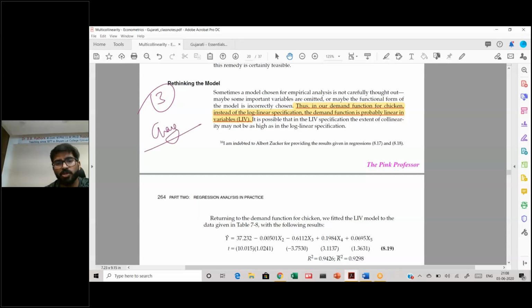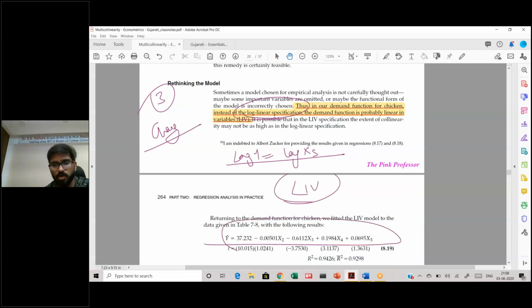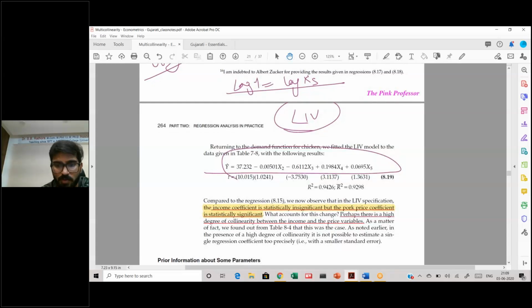Now, till now what we had was a log linear specification where you had log y being regressed on all the log x's. Instead of that, take a linear in variable model. You have taken the linear in variable model, and your variables have now become significant. Your x4 has now become significant, and even your x5 is kind of halfway there. So this essentially shows that the problem can be resolved if you change the functional form.